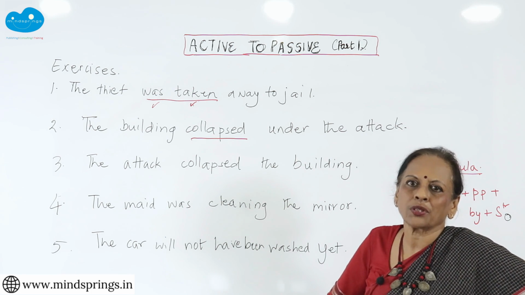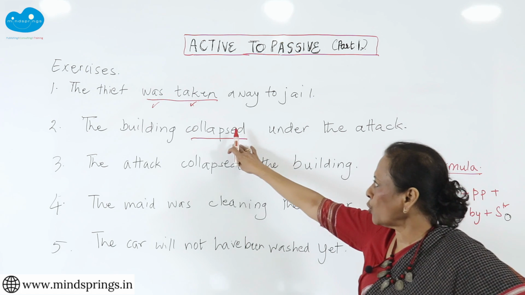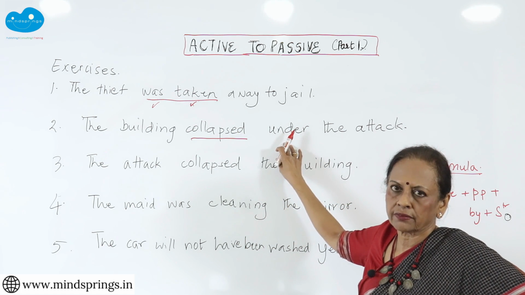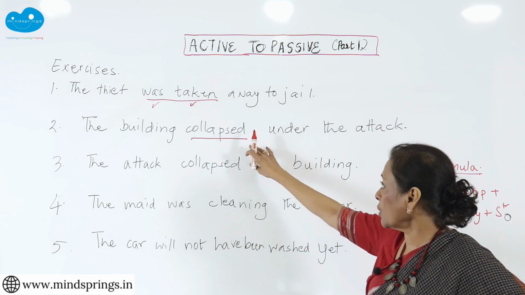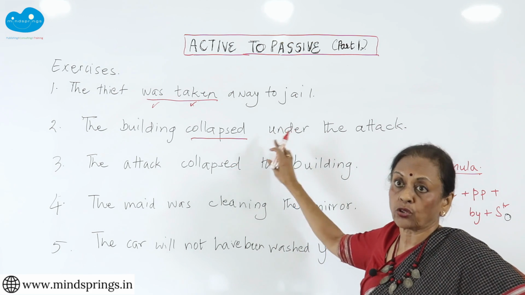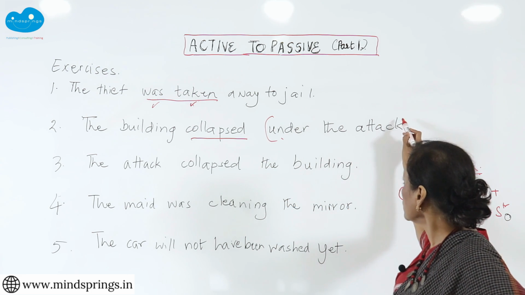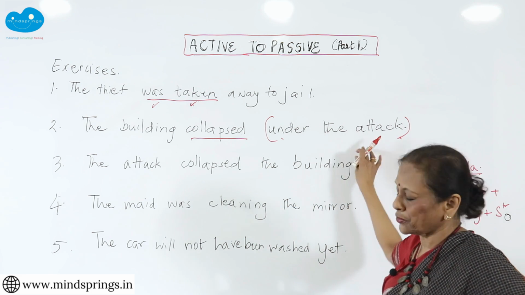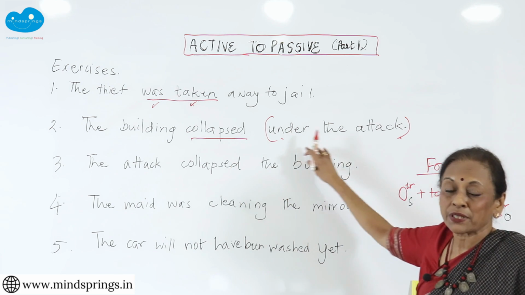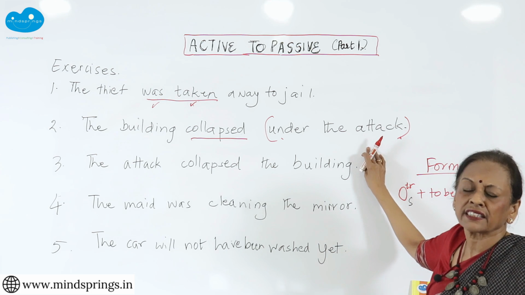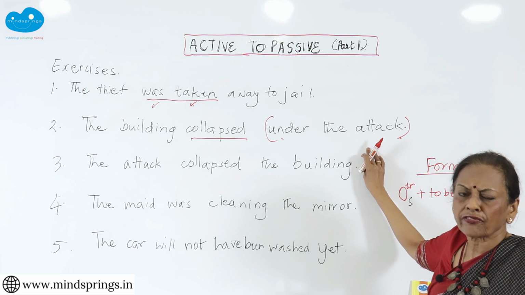Can I change it into the passive? Now if I say collapsed what? Do I get the bridge? Collapsed what? If I say collapse the bridge, yes, then I will get collapsed what? The bridge. But here I have got under the attack, it's not the bridge. Collapsed under the attack. So under the attack is a phrase. What kind of a phrase is it?